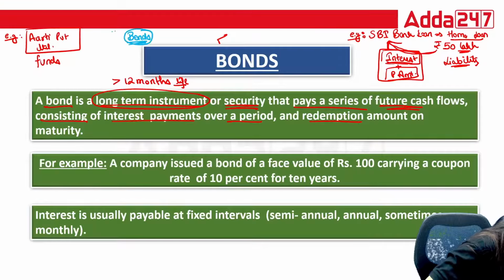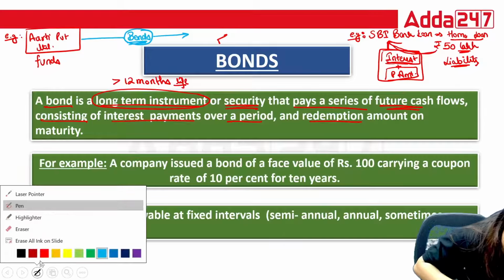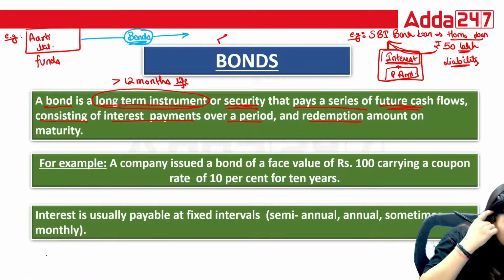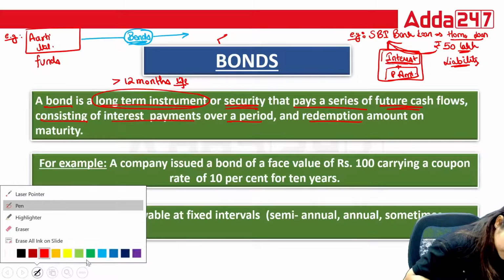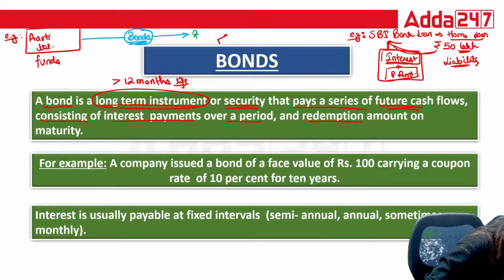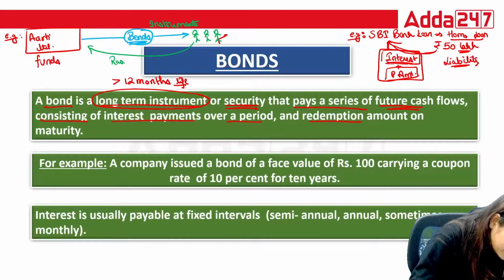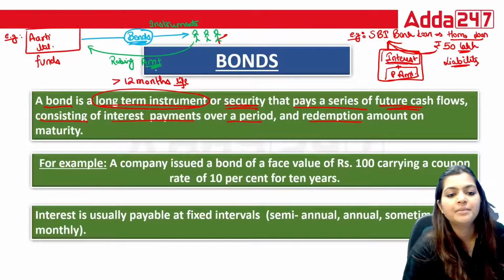This is one instrument, and here we are issuing the bonds to the public, and from the public we are raising an amount.